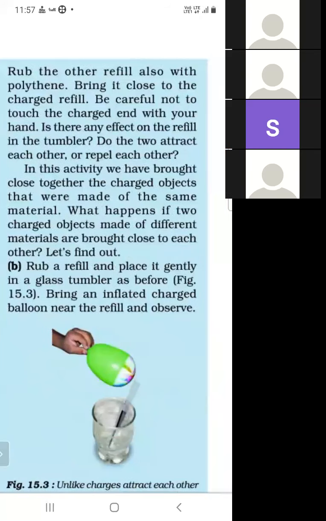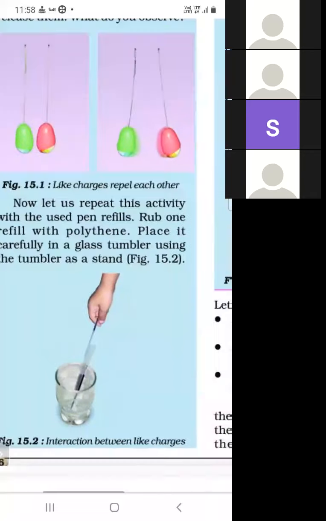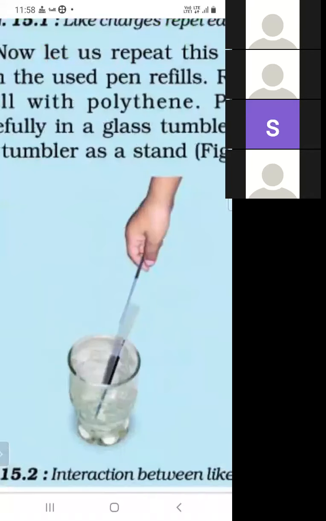So we take two refills and charge them with the help of polythene. Be careful not to touch the charged refill with your hand.